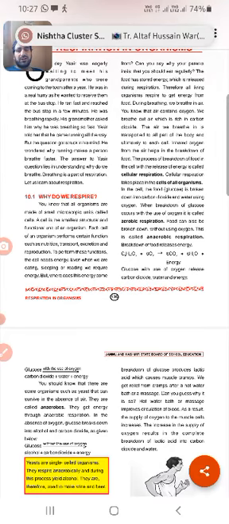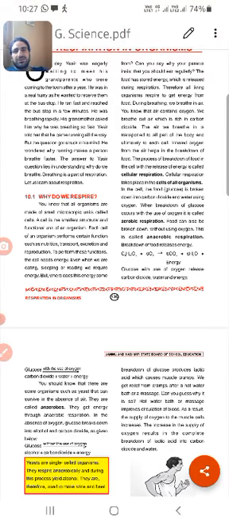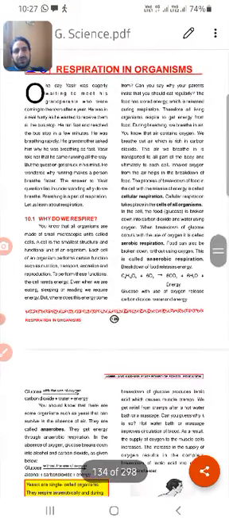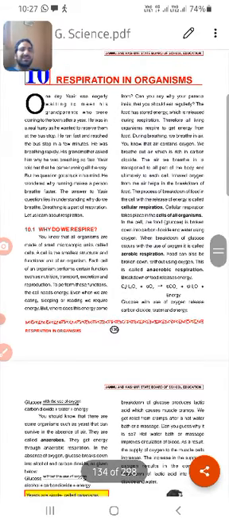Sometimes we get confused, we intermingle the words respiration and breathing. We say that respiration is breathing, but actually it is not. Breathing is a small concept, while respiration is the whole big concept. Breathing is part and parcel of respiration. Since aerobic respiration needs oxygen, the oxygen is that very gas which we take in from our nose to the lungs. We take it from air.